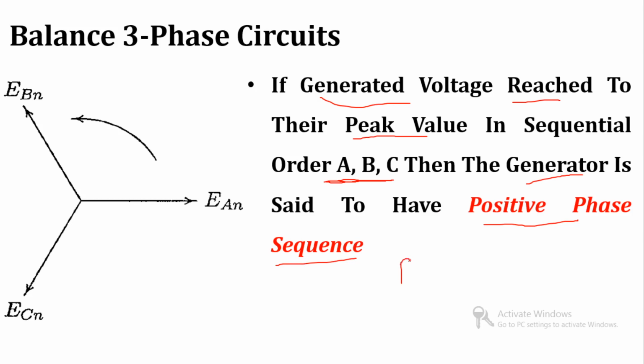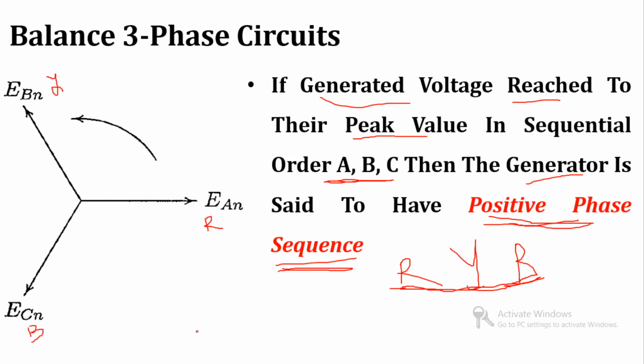Now let's consider the phases R, Y, B. If all three phases reach the peak value in that sequence, then that phase sequence is known as positive phase sequence. That means, suppose A stands for R, B stands for Y and C stands for B. Then this sequence is RYB, so it is known as positive phase sequence.